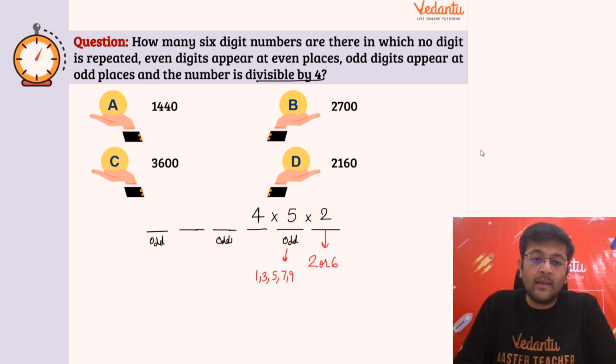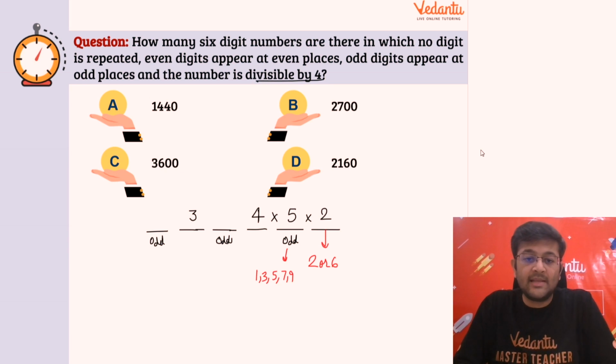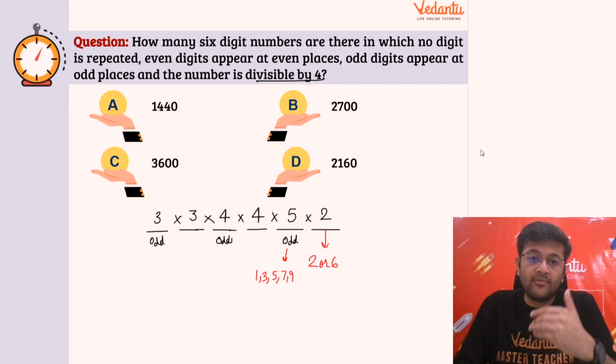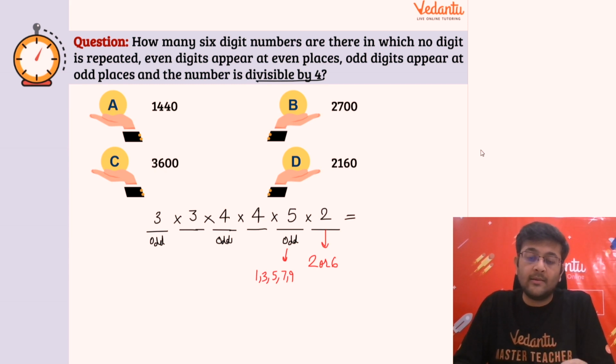And similarly यहाँ पे second place पे कितने options बचेंगे other than this? 3 options, right? Now similarly you have 5 options, आपके पास 5 options थे at the 5th place. Now in this place you will be left with 4 options, right? And accordingly in the first place you will be left with 3 options. So these are the numbers that I have to multiply to get the number of 6-digit numbers which are divisible by 4, and there are odd digits at odd places and even digits at even places. So let's multiply them.